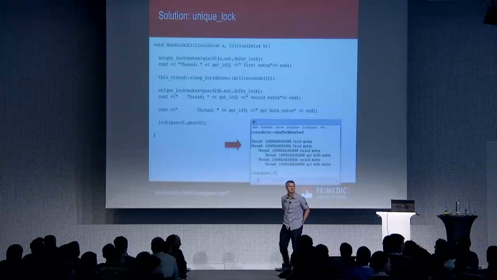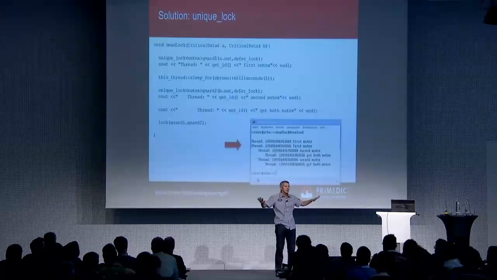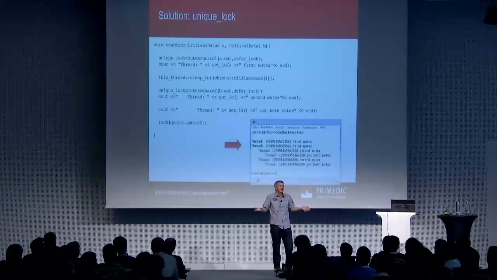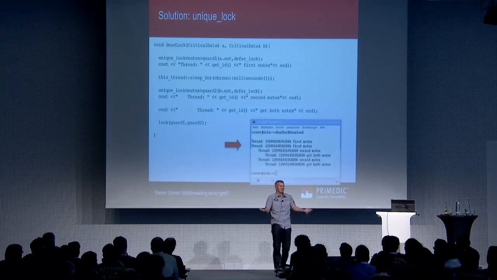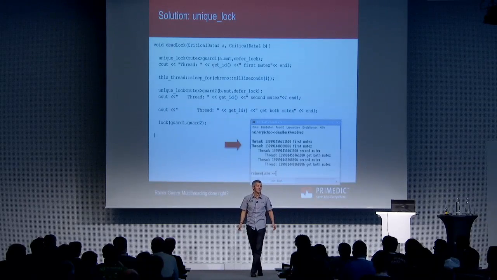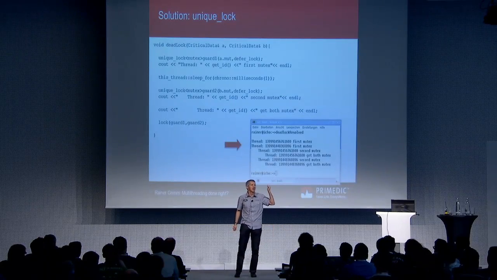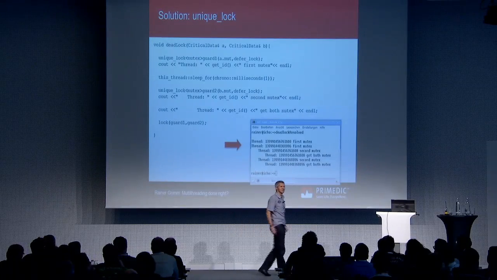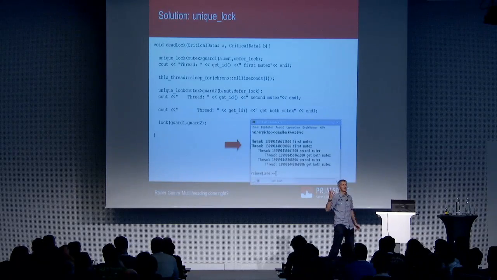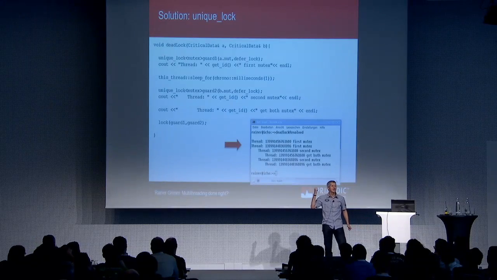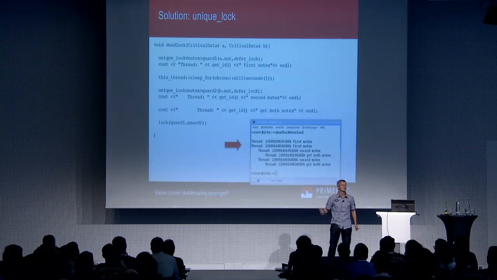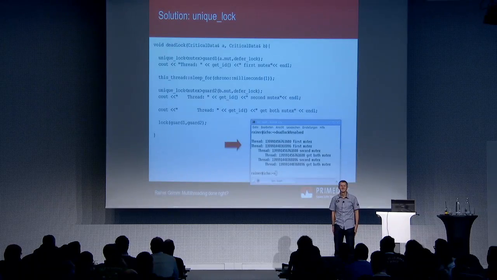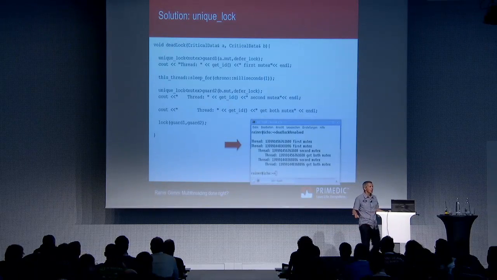Don't you have a race on cout now? Yeah, of course. You are totally right. But my key point now is cout is only for visualizing something, you know? Actually, it's no problem. You have to live with it. It looks a little bit messy. You're right. In the example before, I also had a race on cout. But my key point was that it only will look not so nice. The other problem is more serious. A deadlock is more serious in my case. You are right. But do you know the problem?